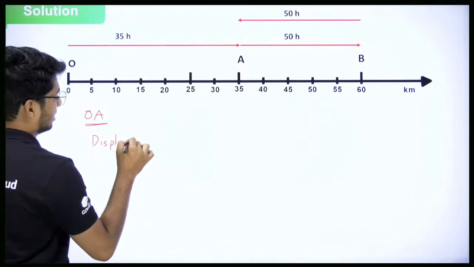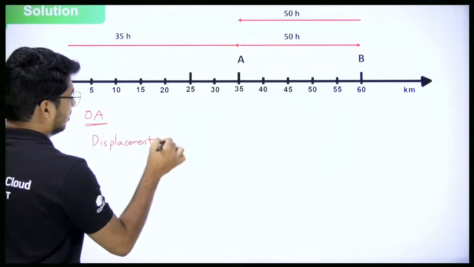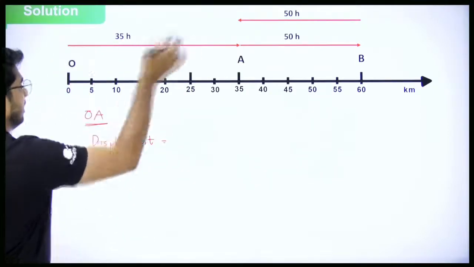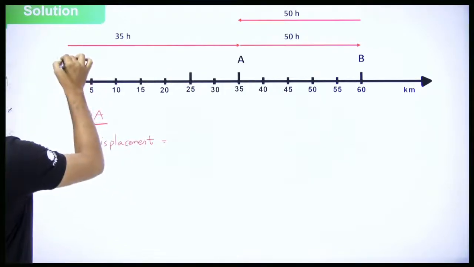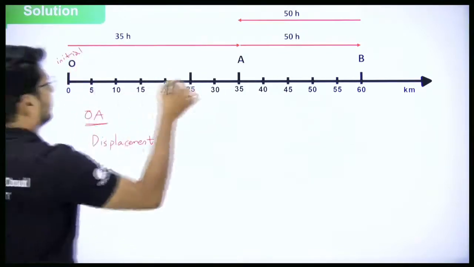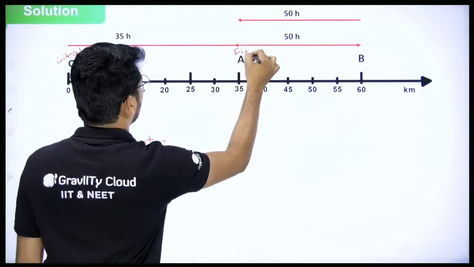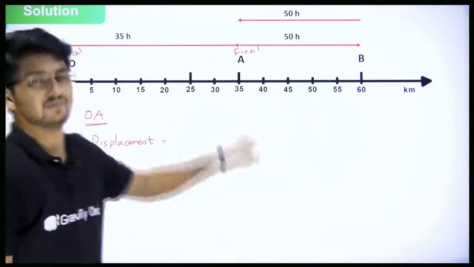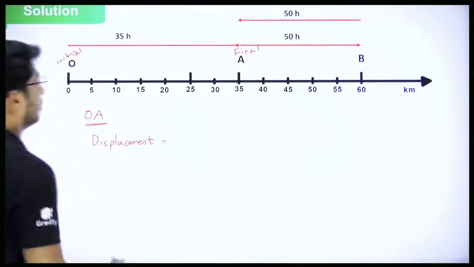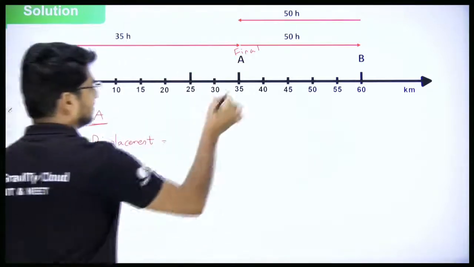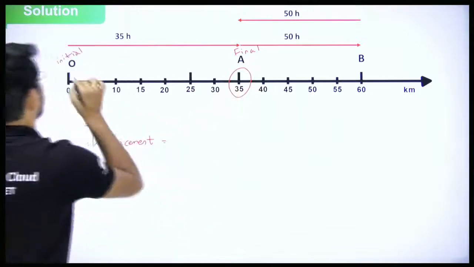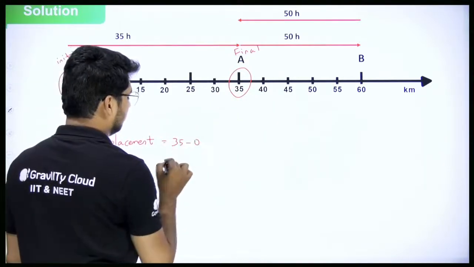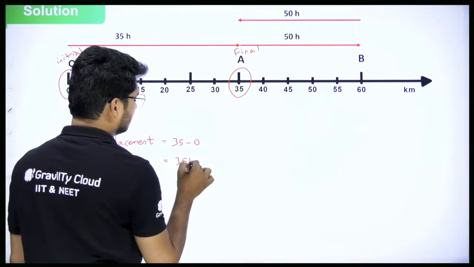What will you do for displacement? How do you find out displacement? Always remember, for displacement, look for the initial position and the final position. We are talking only about O to A. So O to A, O is initial, A is final. So then you can go with final minus initial. What is final position? 35. What is initial? 0. So it is 35 minus 0. It's going to be 35 kilometers.